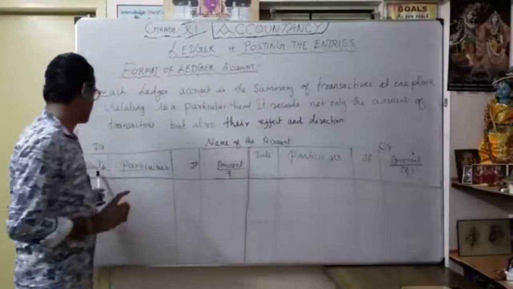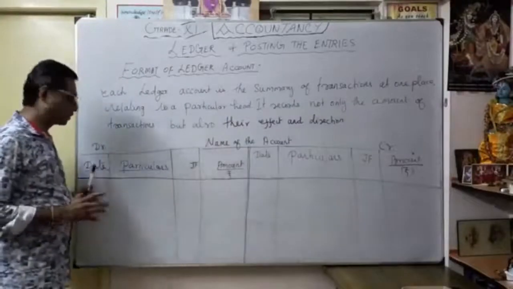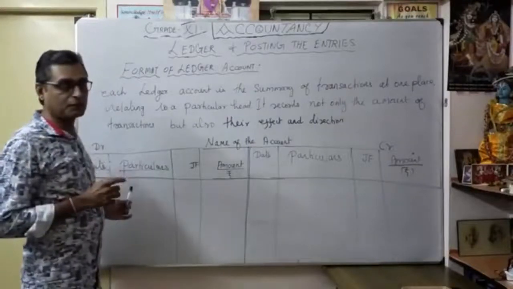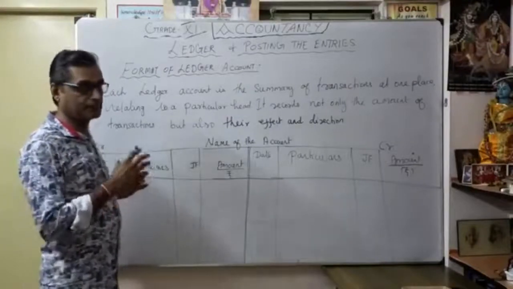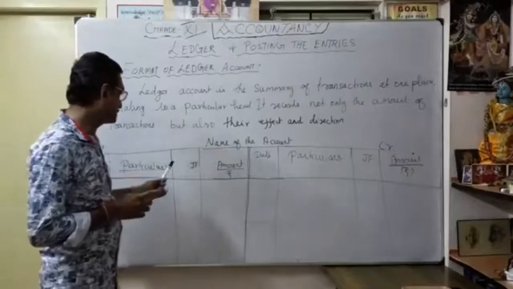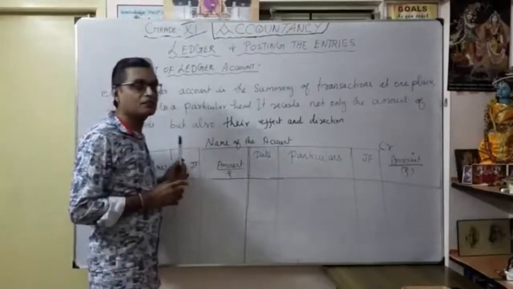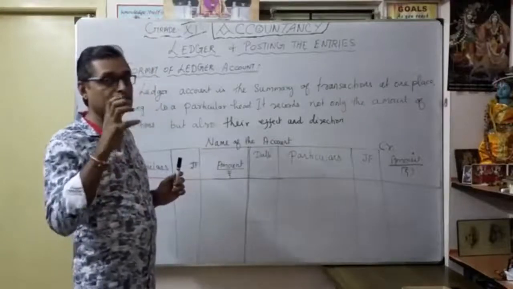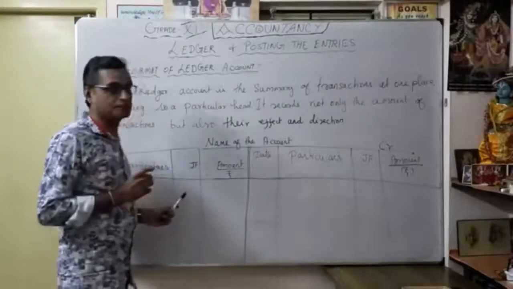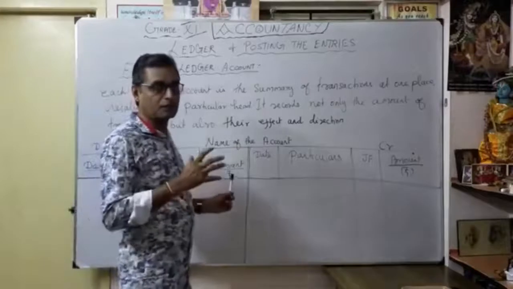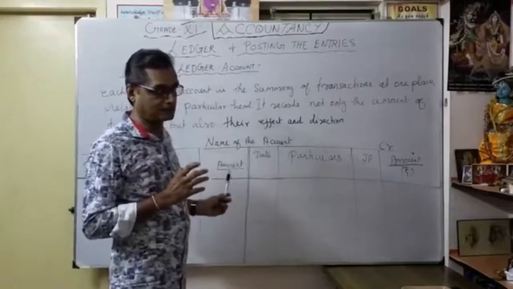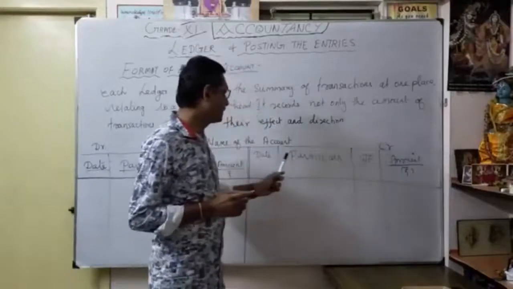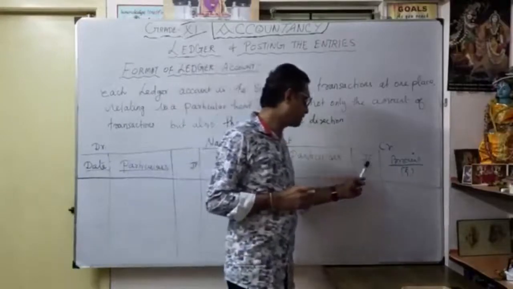Then date, debit side, date, which is the date the business transaction occurred. Then particulars, where you enter which part is the debit part or credit part. Thereafter, journal folio, which is the page number where we took the journal entries; you have to mention that page number here. Then amount, which is the amount of the business transaction. I will show the example. Thereafter, credit side: date, particulars, journal folio, and amount in the same manner.